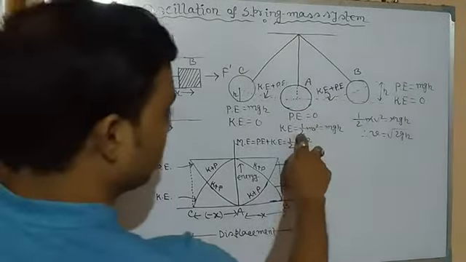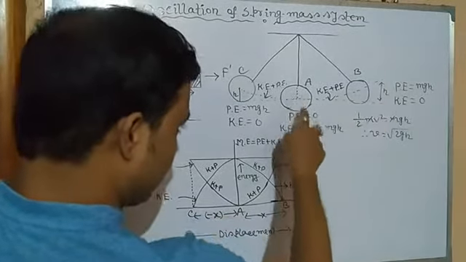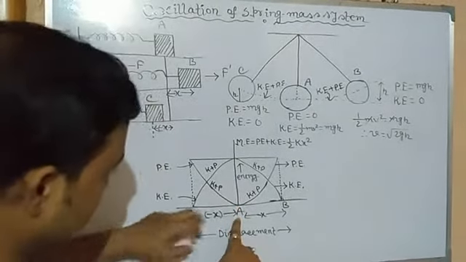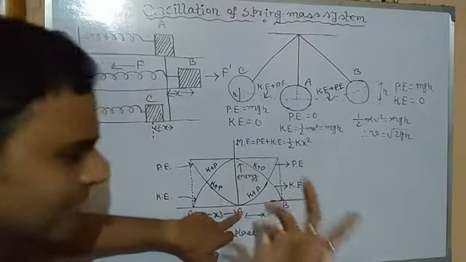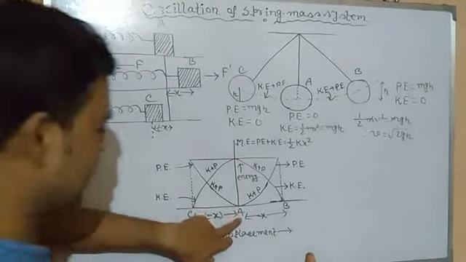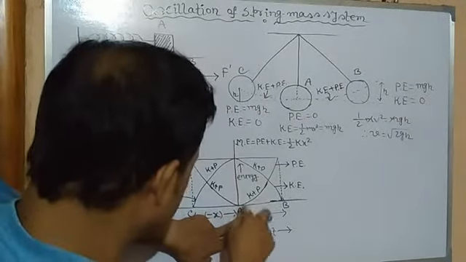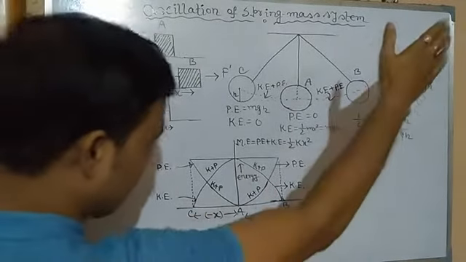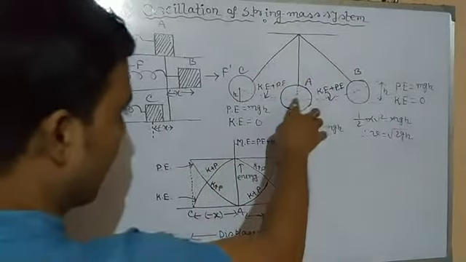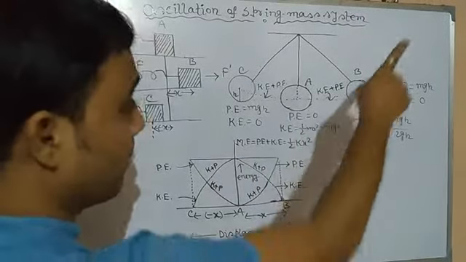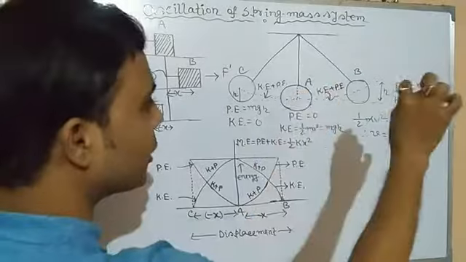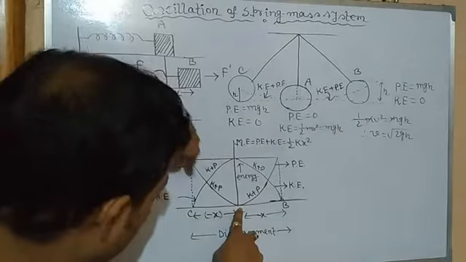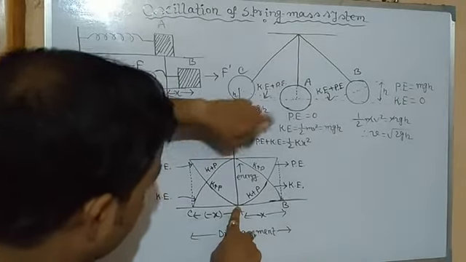Kinetic energy will be maximum. Since at maximum velocity the height is 0, potential energy is 0 at the mean position. You can see potential energy is 0. You can see the kinetic energy graph, isn't it? The logic is the same. So at A, kinetic energy is maximum because velocity is maximum and height is 0, so potential energy is 0. This graph represents potential energy 0 and kinetic energy maximum.